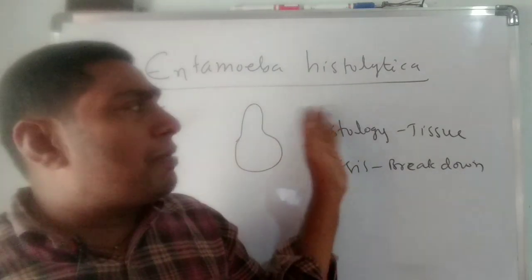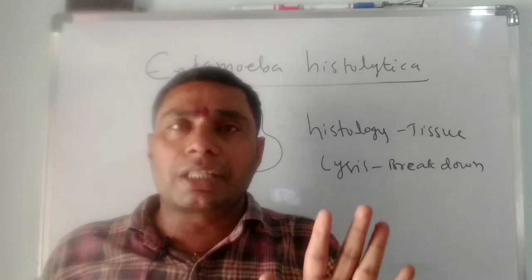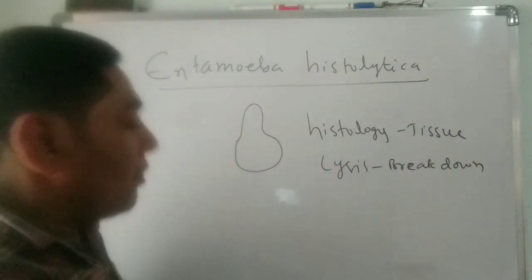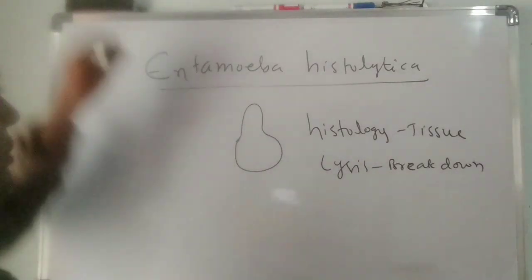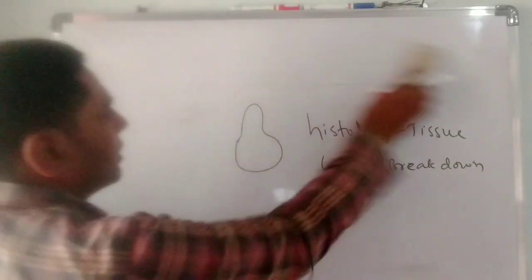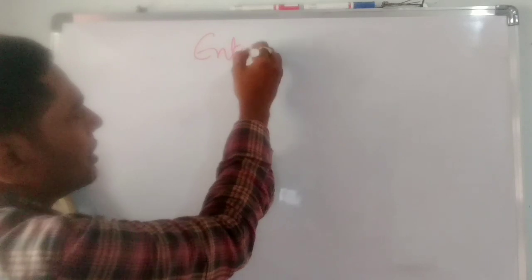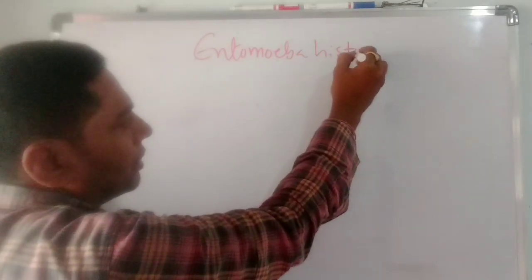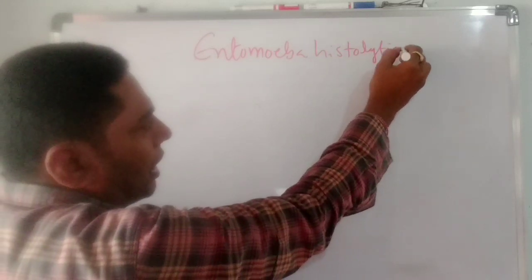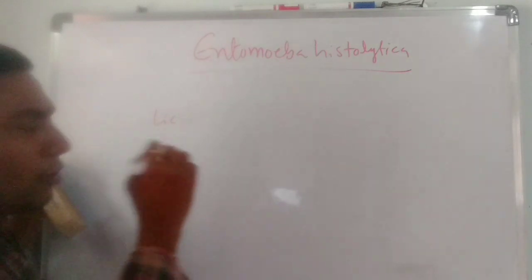Entamoeba histolytica is a monogenetic parasite. So what is a monogenetic parasite? A monogenetic parasite means the life cycle of Entamoeba histolytica is completed within one host.